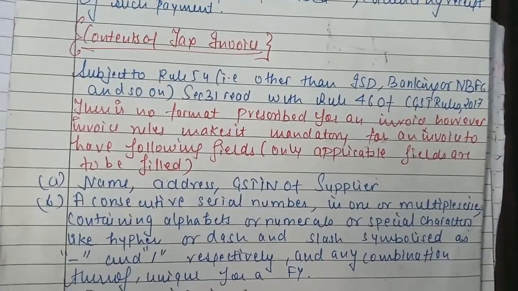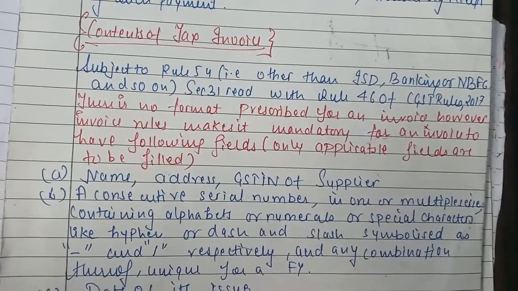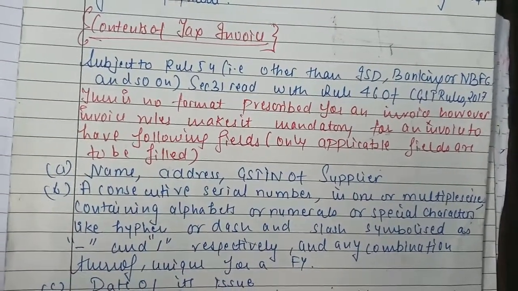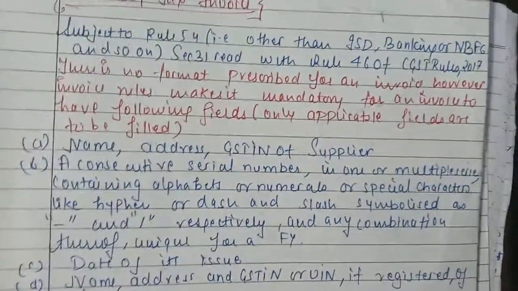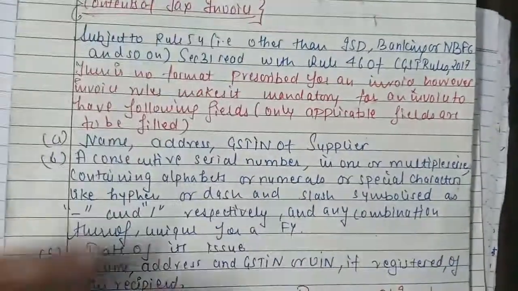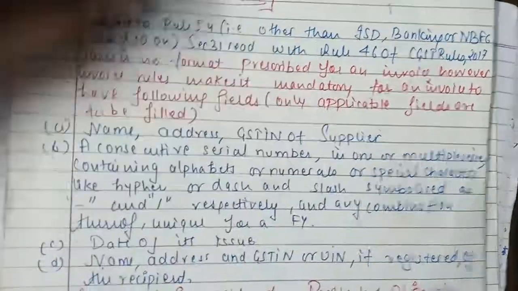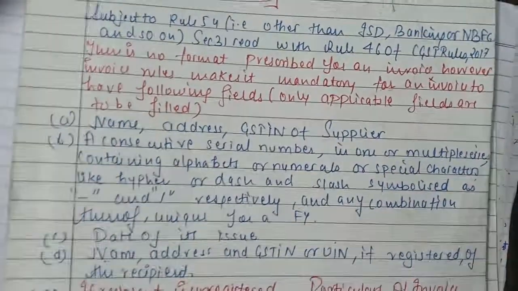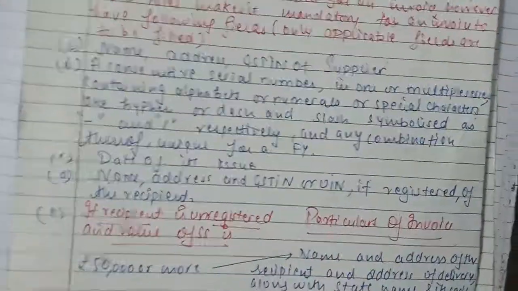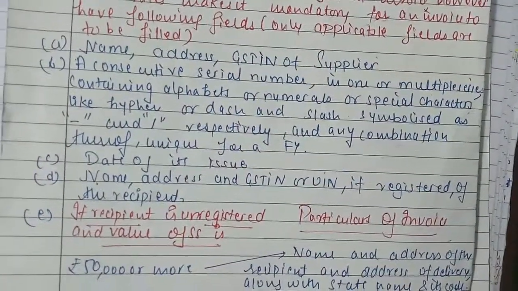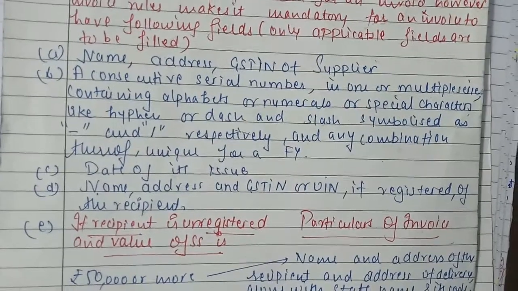However, the rules make it mandatory for an invoice to have the following fields. Only applicable fields need to be filled. These fields are required in a particular invoice, and you can choose the format by yourself. But these are the mandatory requirements which need to be mentioned in a tax invoice.